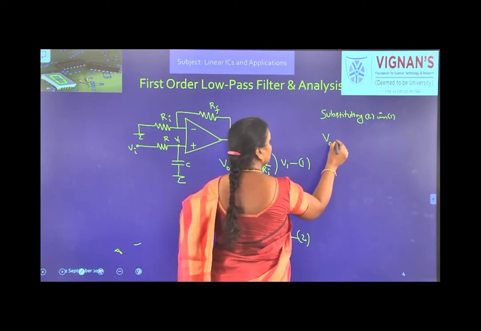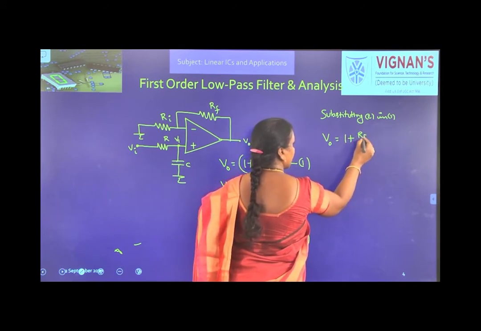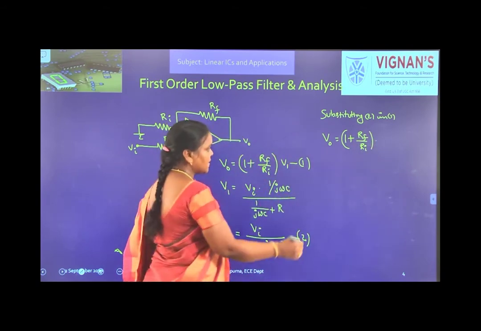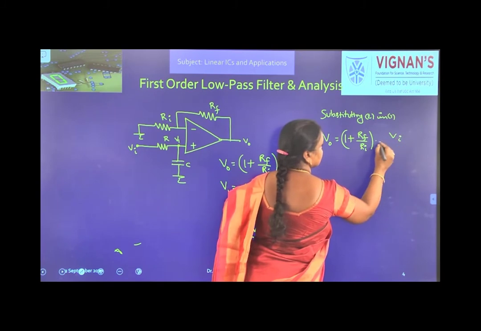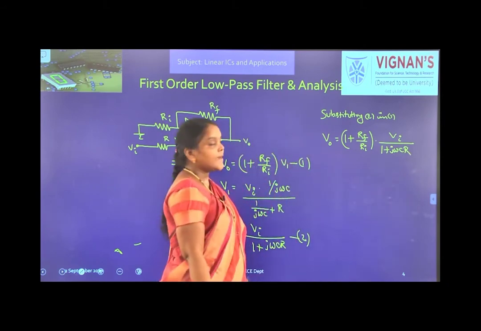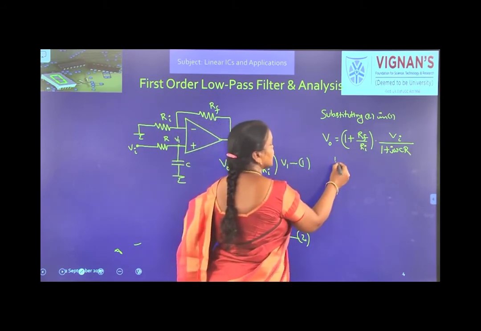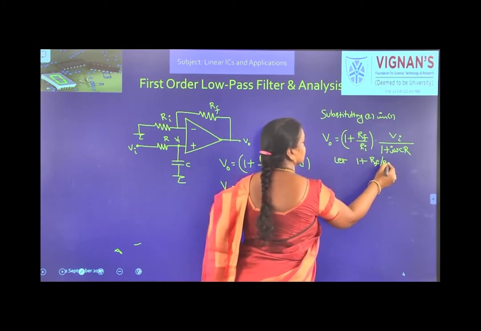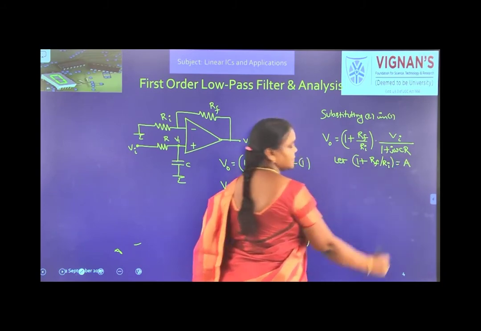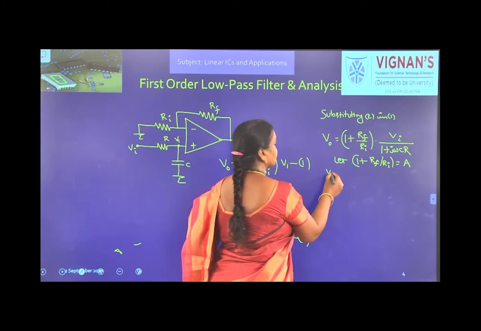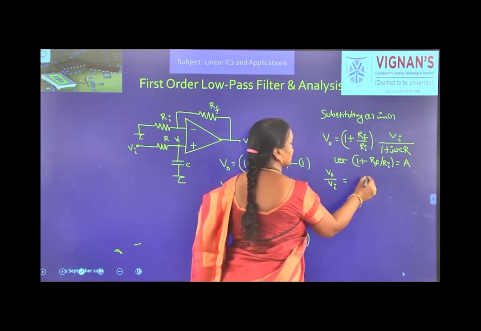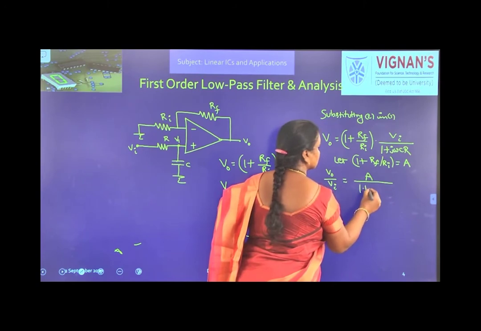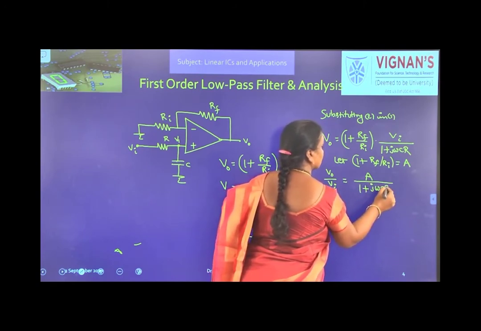So, V0 is equal to (1 plus Rf by Ri) into Vi by (1 plus j omega CR). Okay. And here this 1 plus Rf by Ri, let us assume is equal to the gain A. Then what is V0 by Vi? A by (1 plus j omega CR).